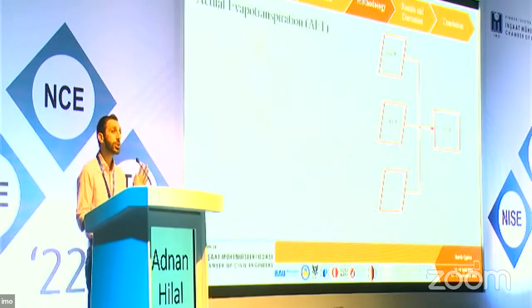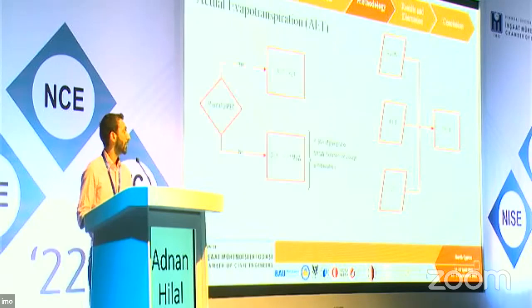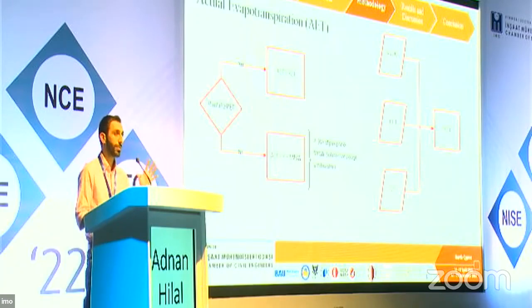After calculating the potential evapotranspiration, we use it together with the rainfall and the soil storage capacity to calculate the actual evapotranspiration, meaning how much actual vapor gets lost during that month. This is calculated based on the potential evapotranspiration and rainfall. If in that month we receive more rainfall than the potential evapotranspiration, then the actual evapotranspiration, the actual amount of vapor that we lost, would be equal to the potential evapotranspiration. If not, then we lose all of our rainfall, and if there is still any moisture remaining in the soil, we lose part of that moisture during that month.